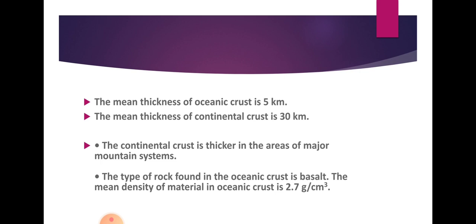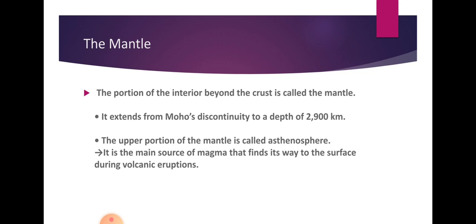Now, the next layer is the mantle. In between the crust and mantle there is a sudden change in earthquake wave velocity. It shows that there is some difference between the crust and mantle. So between crust and mantle there is a discontinuity.